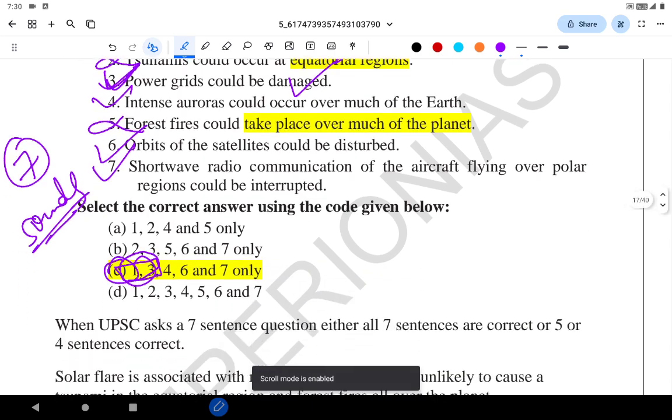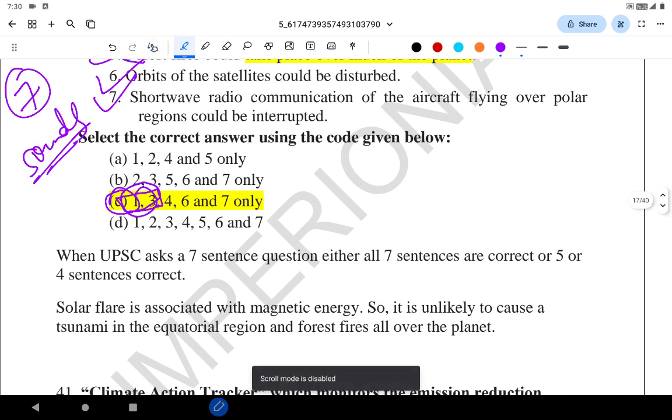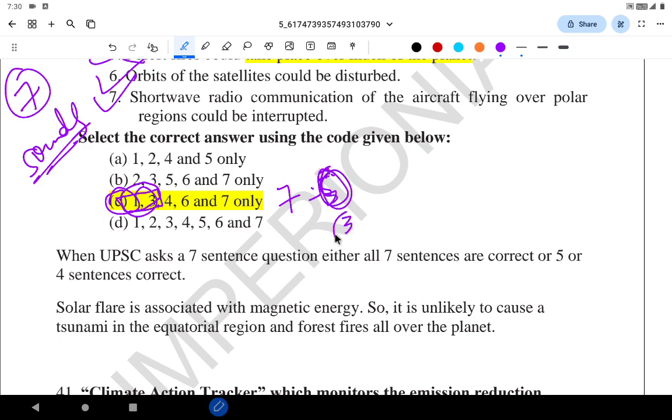Okay, let's continue. When UPSC asks a 7 statement question, usually either all 7 will be correct, or 5 or 4 will be correct, or 3 will be correct. When it gives 5 statements, all 5 will be correct or 3 will be correct. So it's not that important.